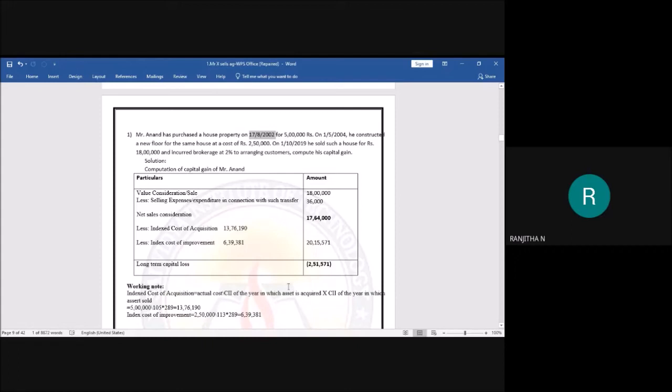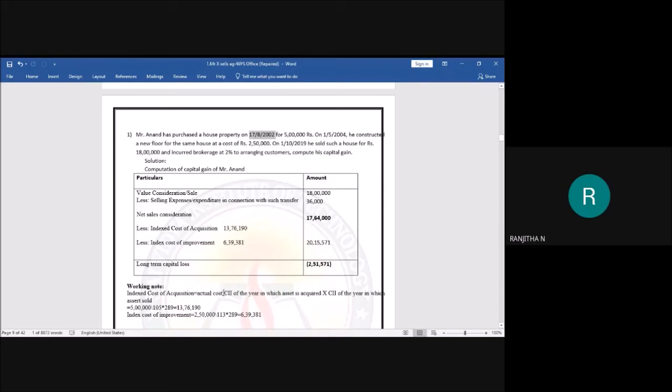If it is before 2001, then we are going to take the base year as 100. Usually we have to take 100 if it is purchased on or before 1/4/2001. If it is after 2001, then we are going to take the CII of the year in which the asset is acquired, multiplied by the CII of the year in which the asset is sold. This is the formula to calculate the indexed cost of acquisition.